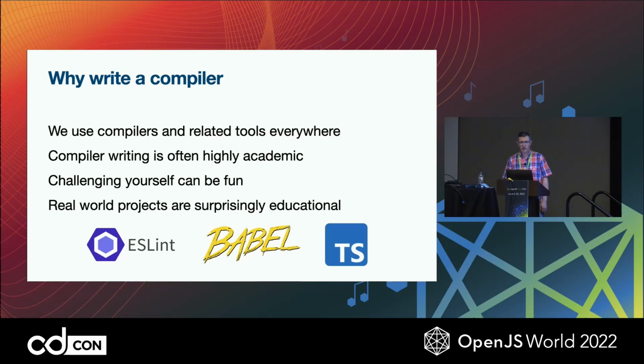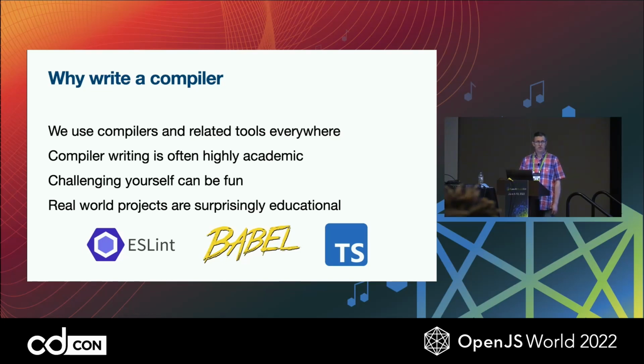So why would we want to do this at all, really? I think compilers are really interesting because they're kind of all around us. They're everywhere. A lot of the tools that we use every day when we work are kind of compilers or compiler-based tools. ESLint, Babel, TypeScript, all of these things use pieces of compilers in some way. A lot of information about compilers is highly academic, which sort of shies people away from trying to get into that field. I thought I could try to build one, challenge myself a little bit, and learn a lot about streams along the way, and try to share that information with other people.